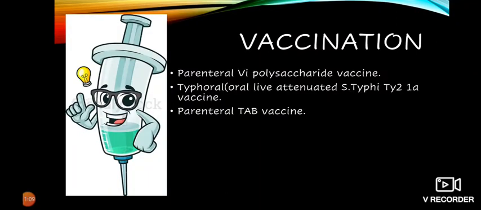Vaccination. There are three types of vaccines available. Parenteral Vi polysaccharide vaccine, which is given only after 2 years of age. Next is Typhoral, oral live attenuated Salmonella typhi Ty21a vaccine, which is given only after 6 years of age. The vaccine is given on alternate days 1, 3, 5, 7 with booster every 5 years orally before food. No antibiotics should be given during this period. And the third vaccine is parenteral TAB vaccine.